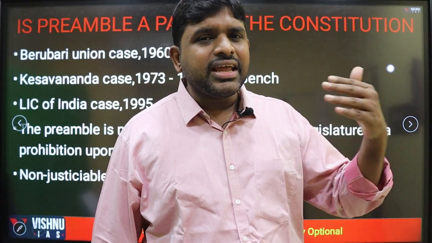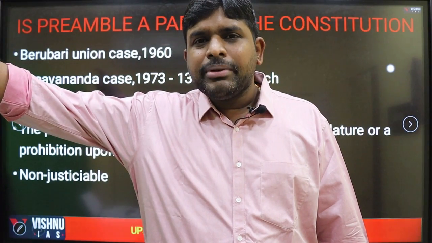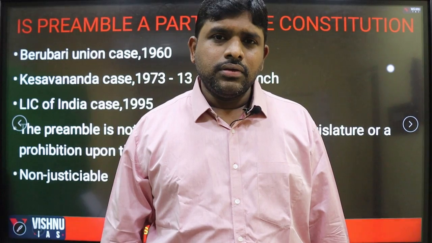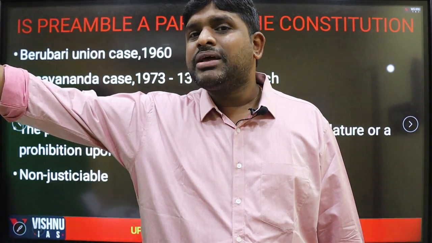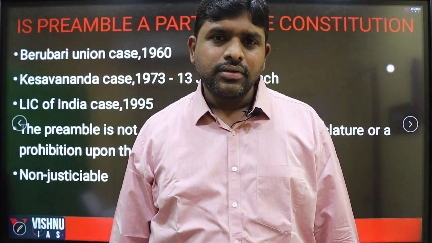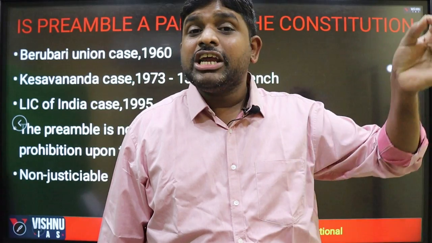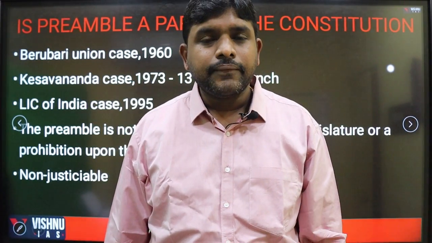So when the government was taking any action with respect to land acquisition, the right to property as a fundamental right was acting like a hurdle. In the same way, Kesavananda Bharati's mutt land was also acquired by the government of Kerala. So he went to the Supreme Court, questioning the violation of fundamental rights because his right to property was being violated.